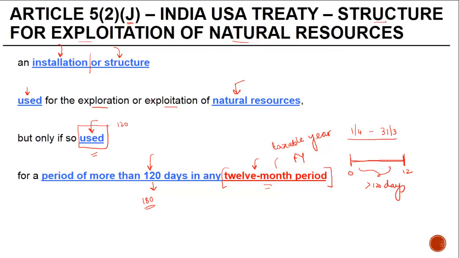Now, when we talk about the installation or structure, this installation or structure should actually be either owned or operated by the foreign company for whom you want to create a PE. If it is neither owned nor operated by them, then this period is not to be considered, right? In certain cases, you may also find that it is not only the period of use, but if a person is providing certain supervisory activities for exploitation of natural resources, even that is to be considered.